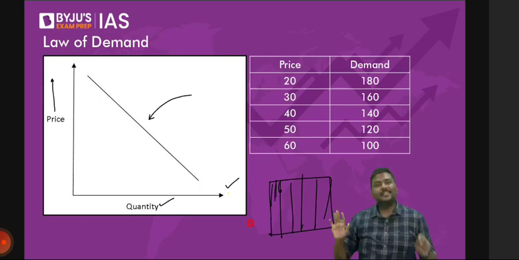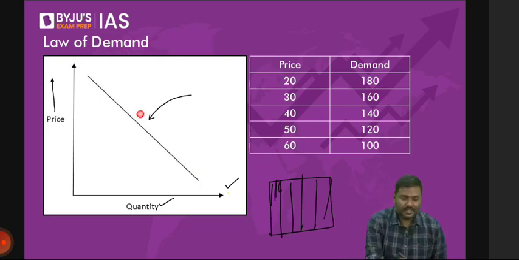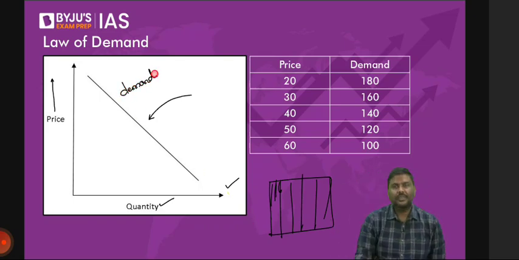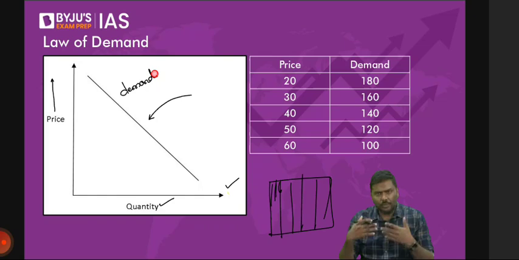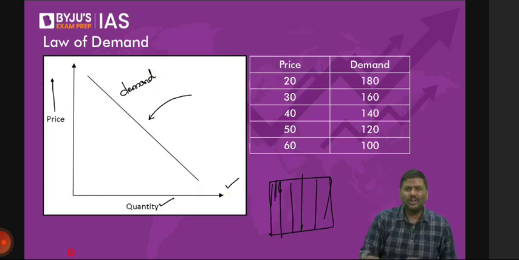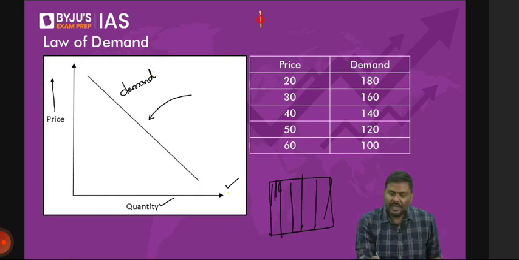Which means this is the demand curve. This is, by the way, the demand curve line, the demand line. And before I go forward, I hope you understand this. Sir, is it always a straight line? Not necessarily. In many of the books, once you start looking at these particular curves, the demand curve is given like this. It's not a straight line. It's actually a curvature.